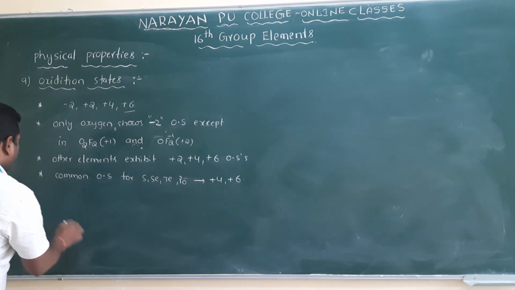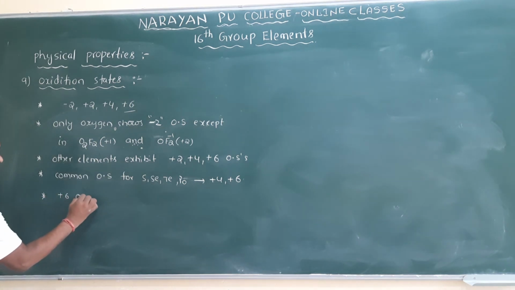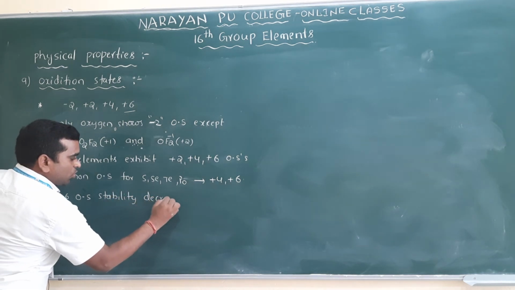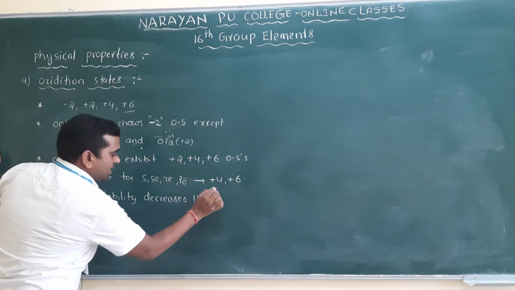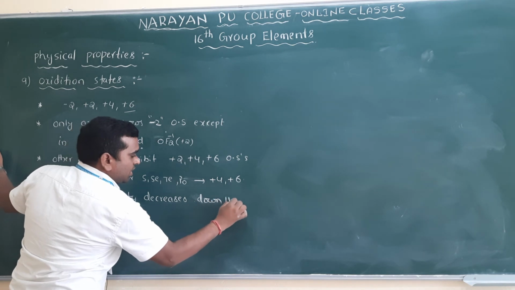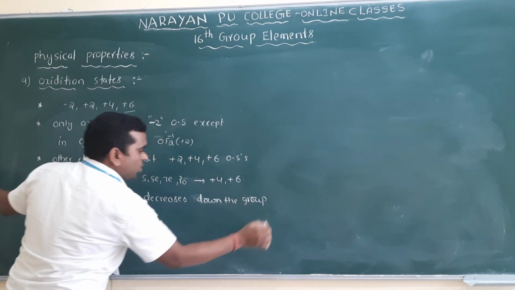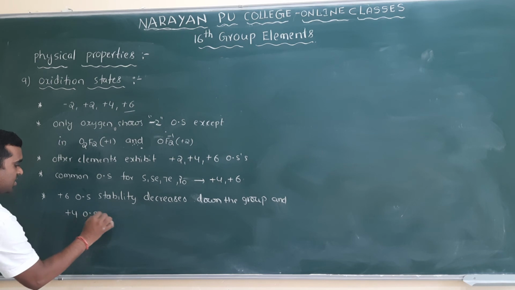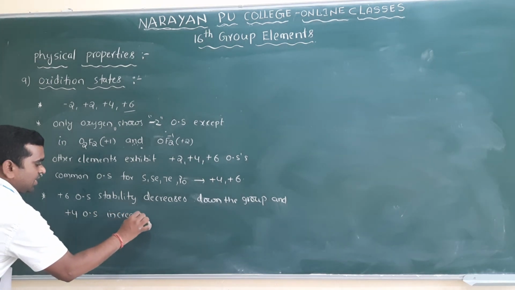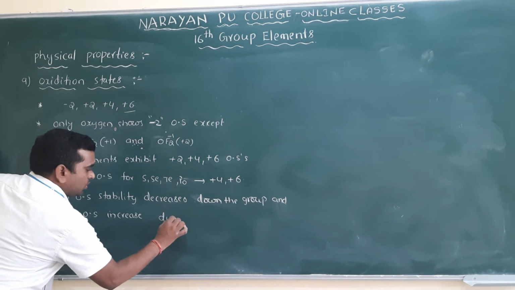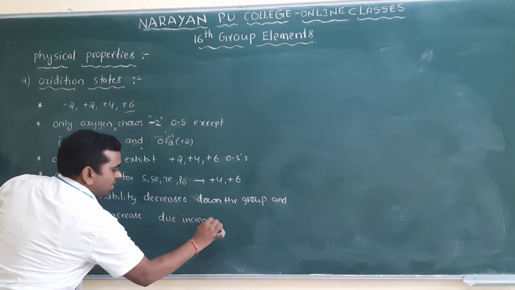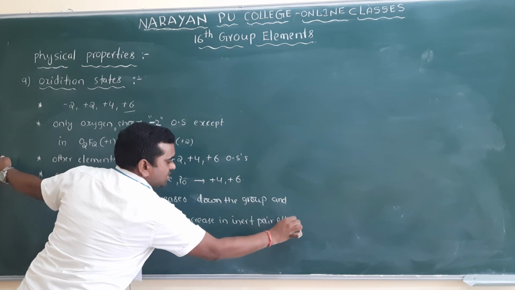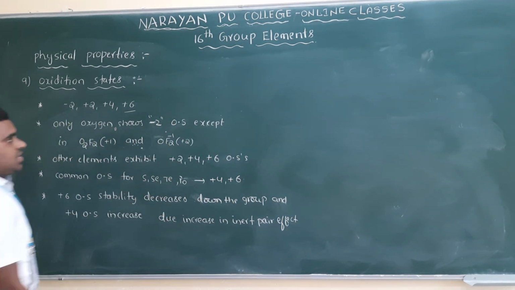So +6 oxidation state stability decreases down the group, and +4 oxidation state stability increases down the group, due to increase in inert pair effect down the group. These are the main important points.